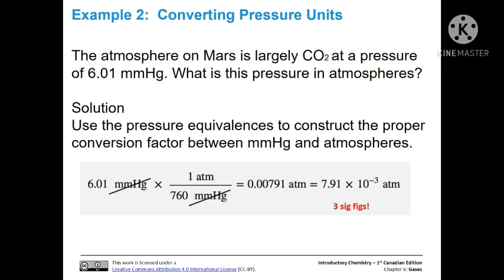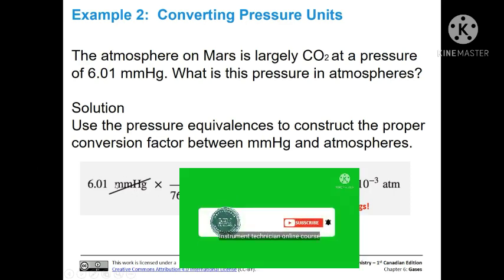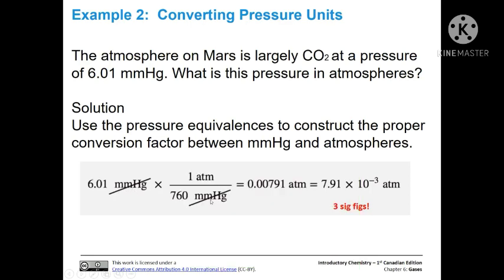Okay, so we're going to use the pressure equivalencies that we already have, and this time we're going to choose millimeters of mercury and atmospheres instead of torr and atmospheres. Again, we're starting off with 6.01 millimeters of mercury, so we need millimeters of mercury in the denominator of our conversion factor so that they cancel out.